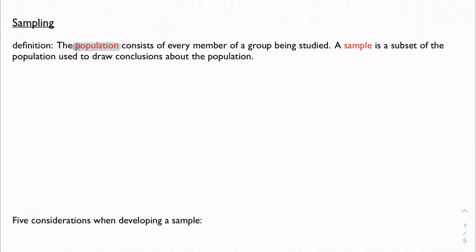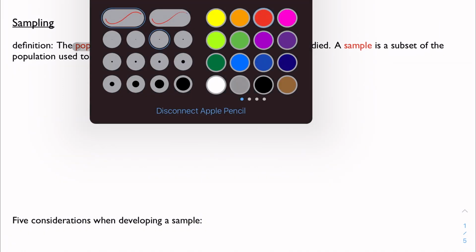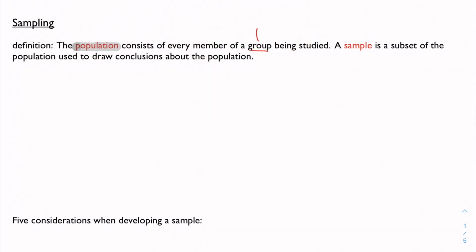This doesn't necessarily mean humans, right? So this could be something like Americans. We could sample all Americans. We could sample all teenagers, but it doesn't have to be just people. We could sample all computers. We could look at the population of calculators being manufactured. They do not have to be people necessarily.